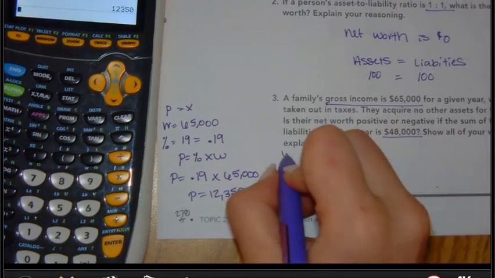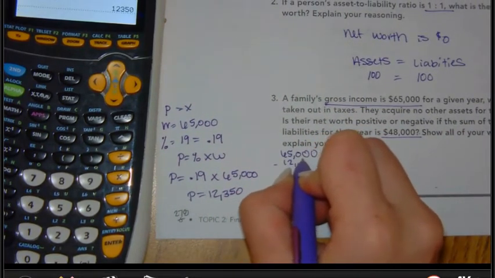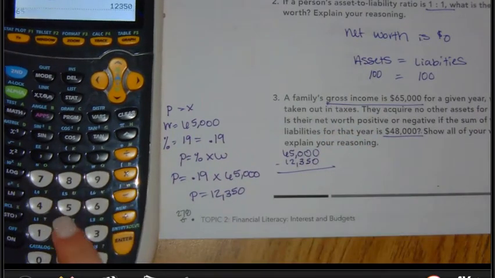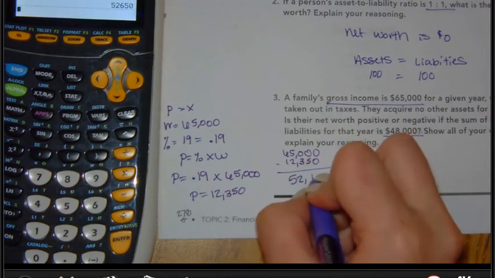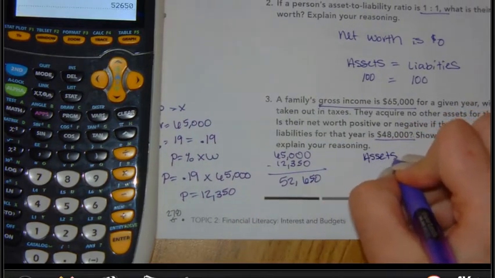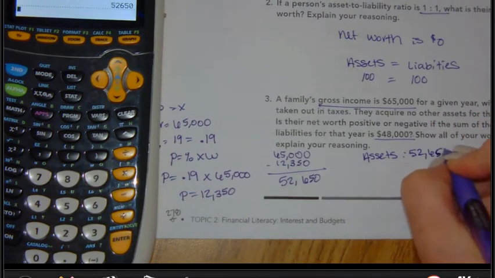So I need to subtract my taxes of $12,350 from my gross amount. And I see that I earned $52,650. So my assets, how much I'm taking home, is $52,650.